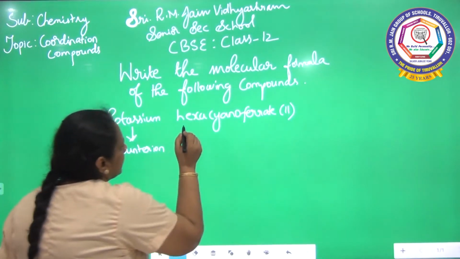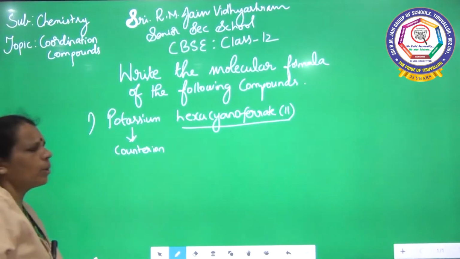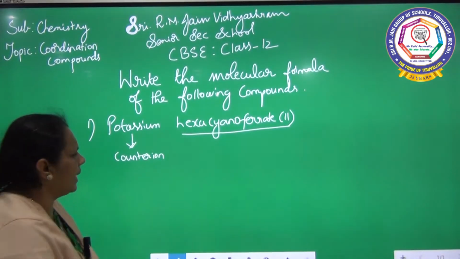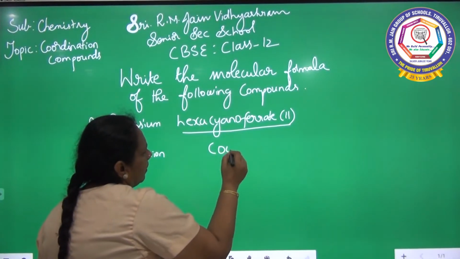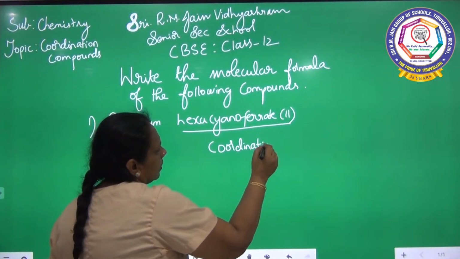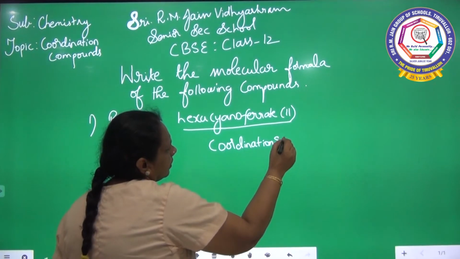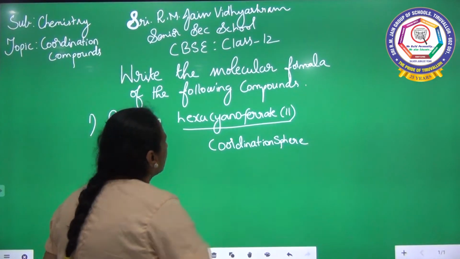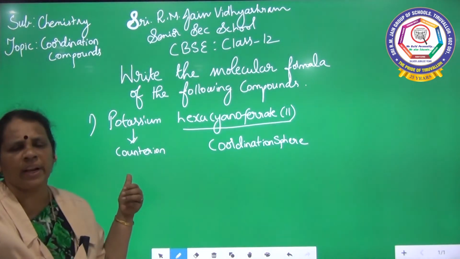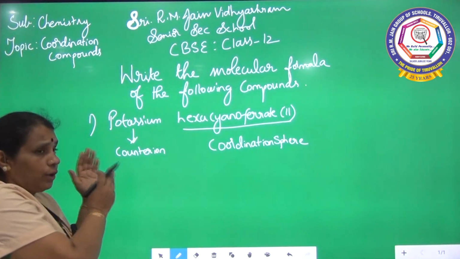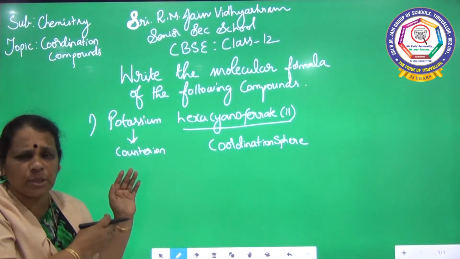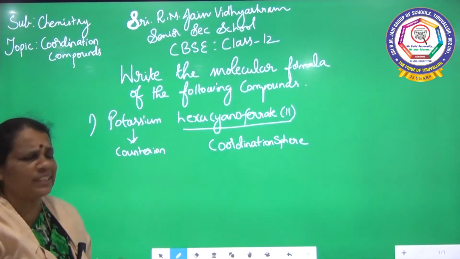When you take this potassium hexacyanoferrate 2, this is the coordination sphere. So in this compound, potassium is the counter ion, and I told that it is an ionizable species, so it should be outside the square bracket.